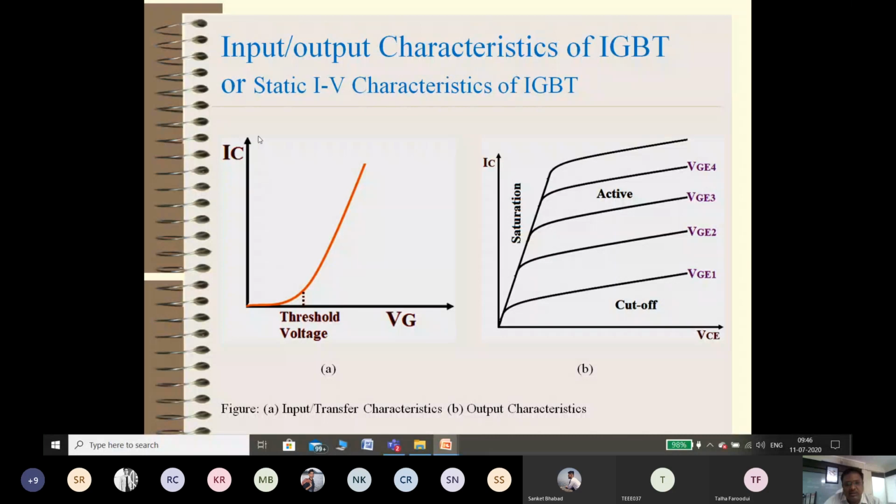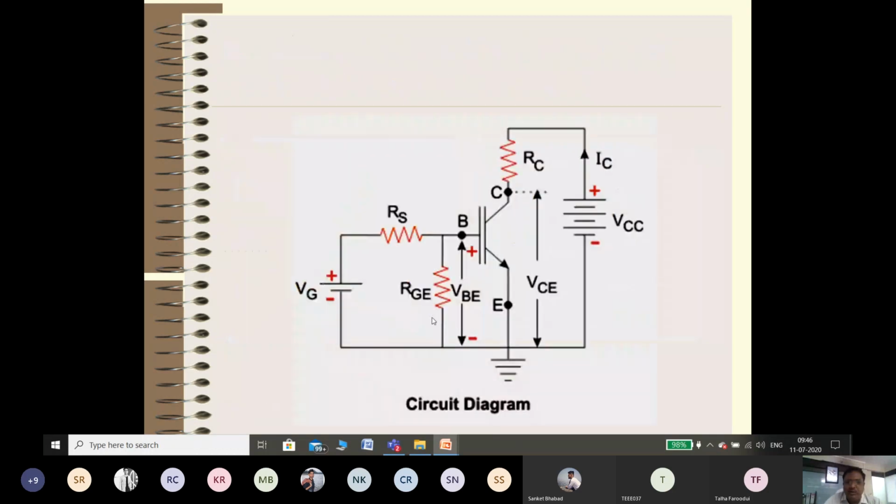Just see the collector current. The current in IGBT is called collector current, and in MOSFET it is called drain current. So there are small differences in notation, otherwise the shape of the graph is very similar. Definitely the values are different, but the nature of the graph is very similar to the MOSFET, or even the VI characteristics of a diode. Then the output characteristics. This particular figure is used to plot the input characteristics as well as the output characteristics. So what exactly are the input characteristics?